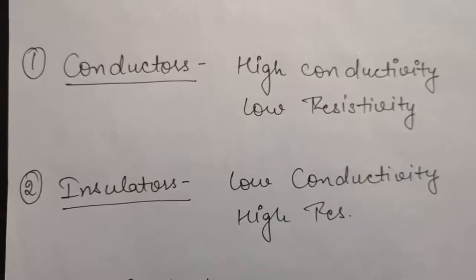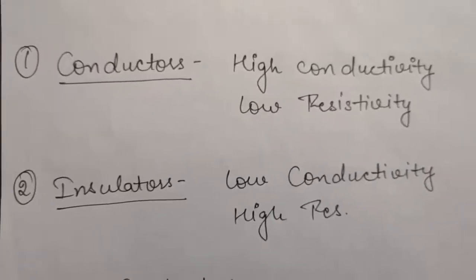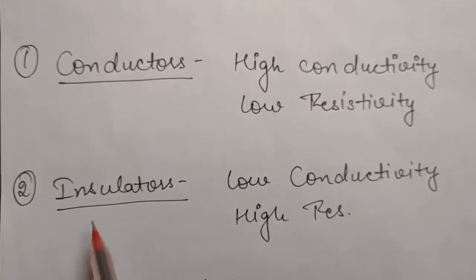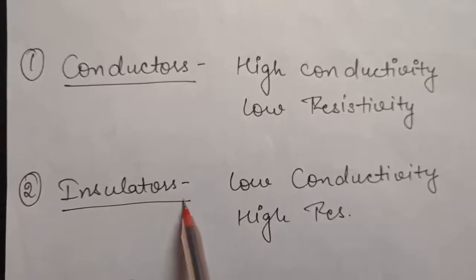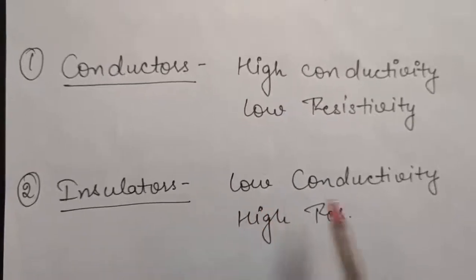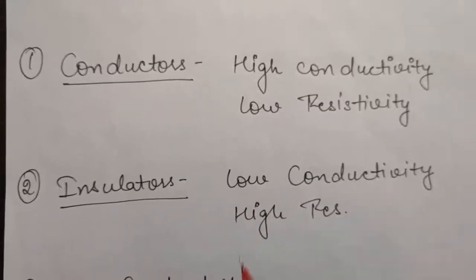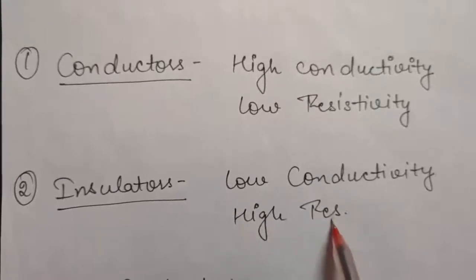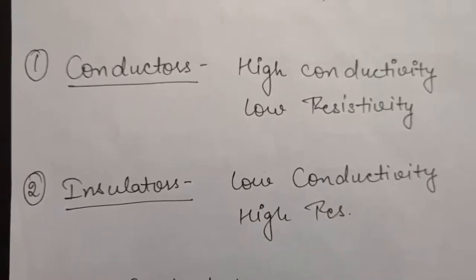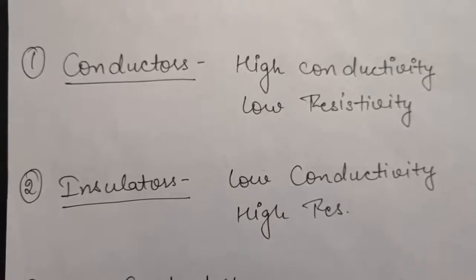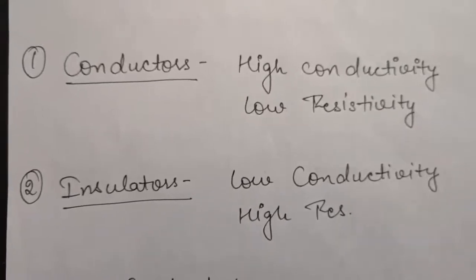For example, metals are very good conductors. Similarly, insulators are the materials or devices which have very low conductivity, or very high resistivity. For example, plastic, rubber, all these materials are insulators.